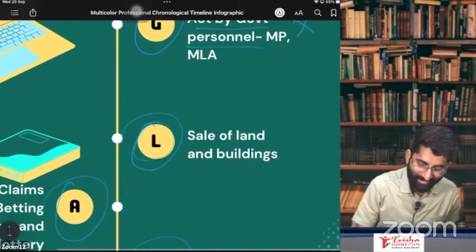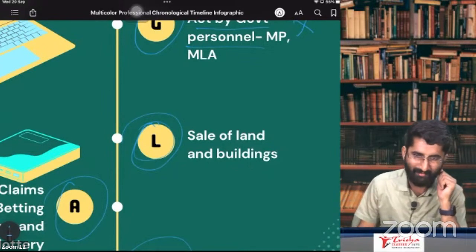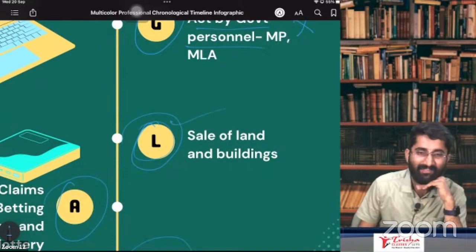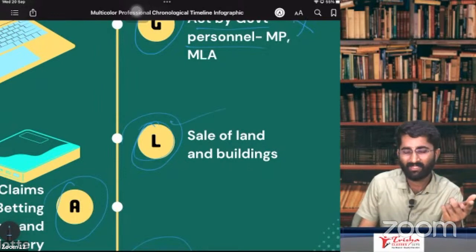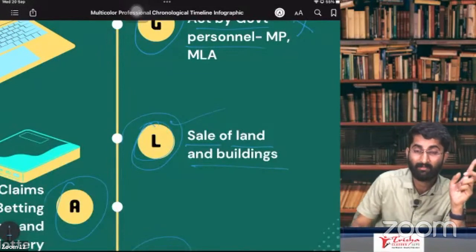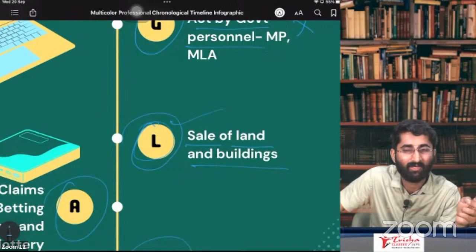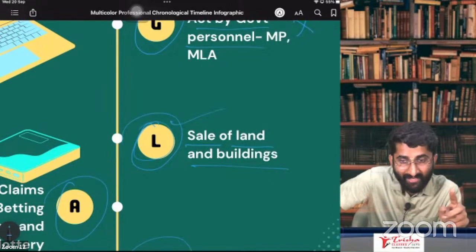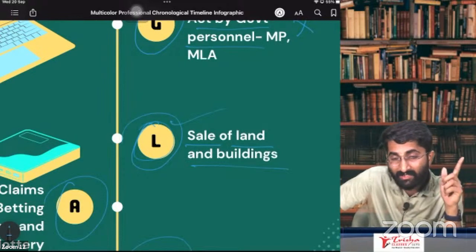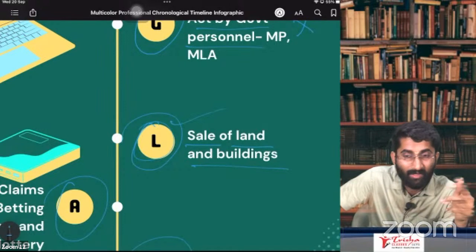Next one, L. I'm so sorry, I'm very bad at doing mimics. So by now my students might be knowing about this. Here, next one is L. Remember land and buildings? We discussed sale of land and buildings. So there, section number 7, subsection 1. Just now we discussed section number 7, subsection 1A, schedule number 2. There, land and buildings was about lease, licensing and tenancy. So that is supply of service.